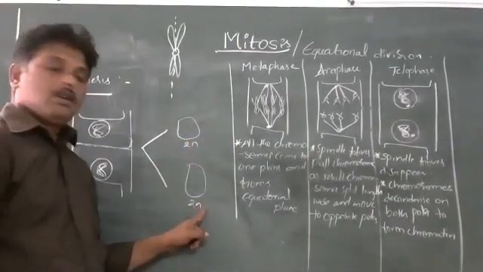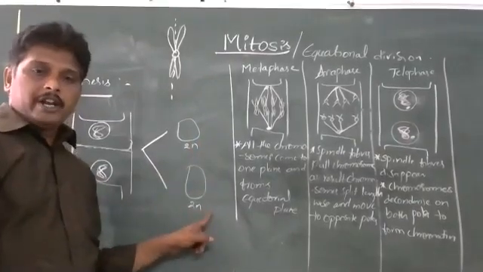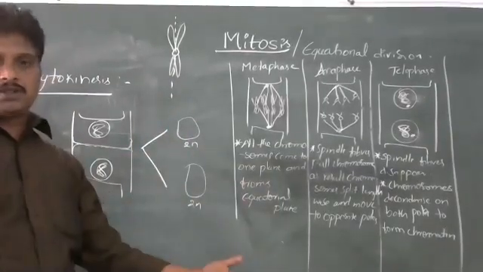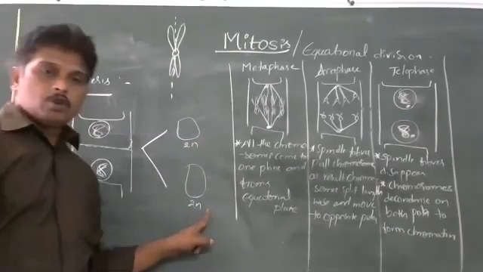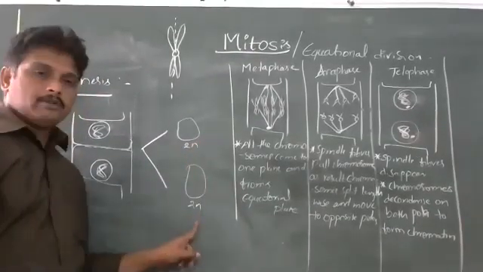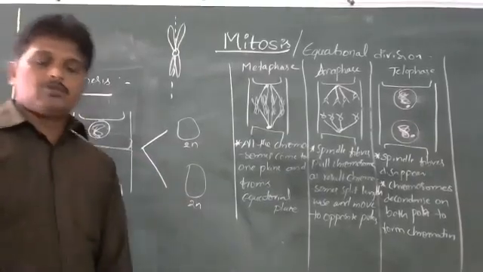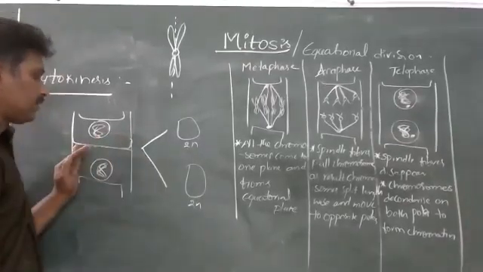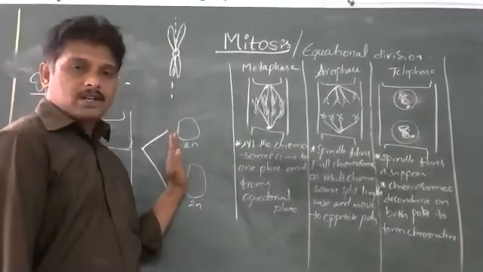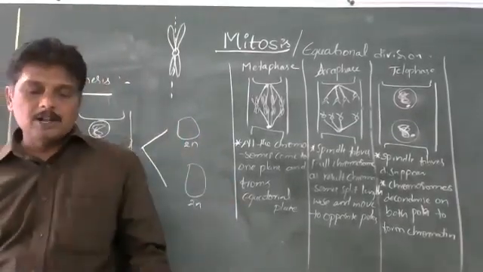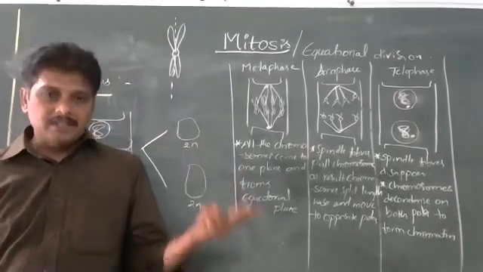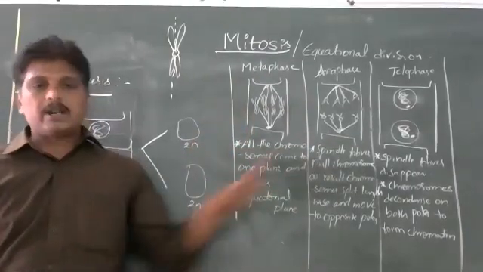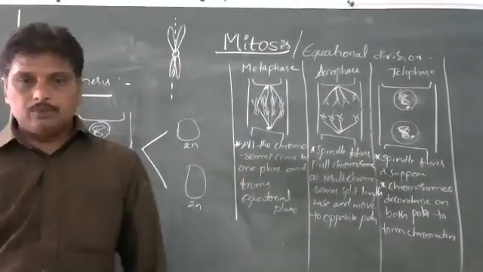How is it possible to maintain diploidy? Because, as I told you before, before entering into cell division, the chromosomal material doubles. That is why an equal amount of chromosomes enters each cell. 2n, 2n. With the help of mitosis in vegetative cells, it is possible to always maintain the diploid condition. Like this, one parent cell gives rise to 2 daughter cells through mitosis. These 2 daughter cells pass through gap 1 phase, synthetic phase, gap 2 phase, and again participate in mitosis and give rise to new daughter cells. This process will continue.